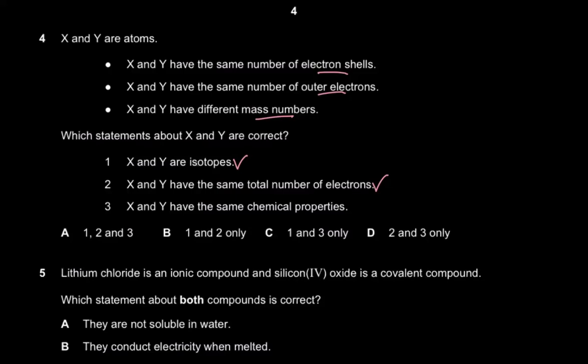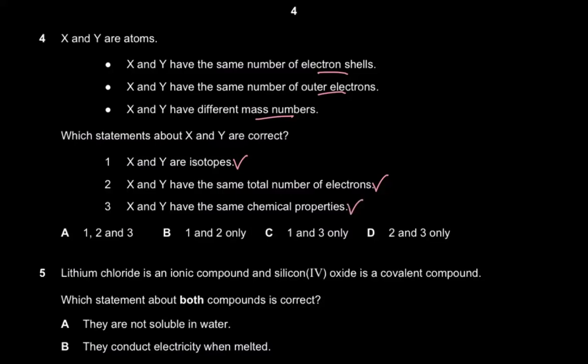And X and Y have the same chemical properties. Yes, sir. Isotopes have the same chemical properties, because you need to understand that chemical properties depend on the number of electrons, or essentially the outermost electrons, right? So if you have the same number of outermost electrons, you are bound to have the same chemical properties. But because they are isotopes, because the mass number is different, the physical properties are different. So isotopes might have different physical properties, but not different chemical properties. That's the beauty in isotopes. So yes, they have the same chemical properties.